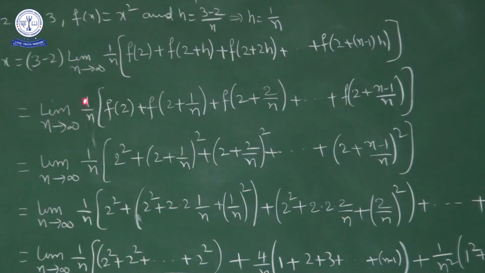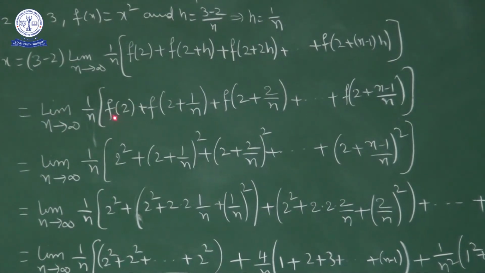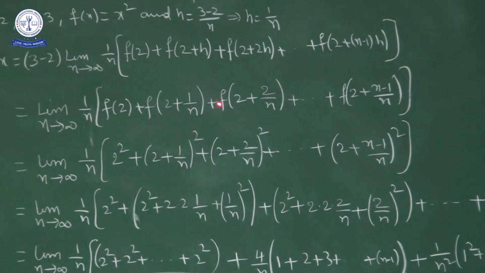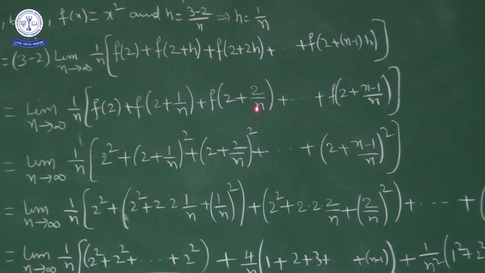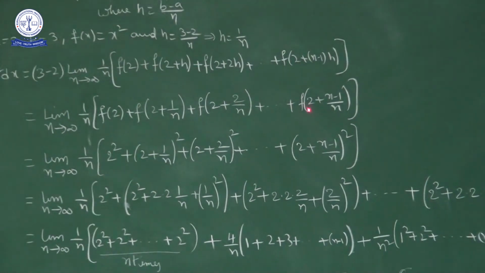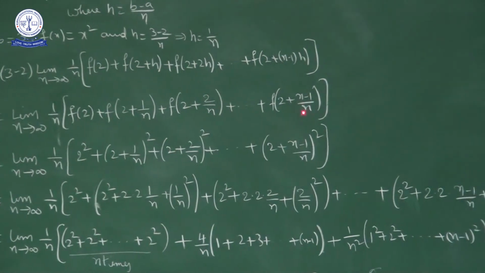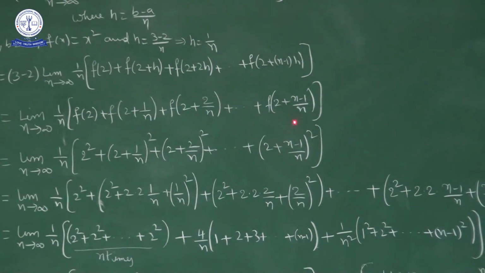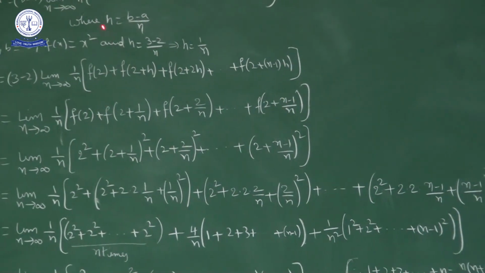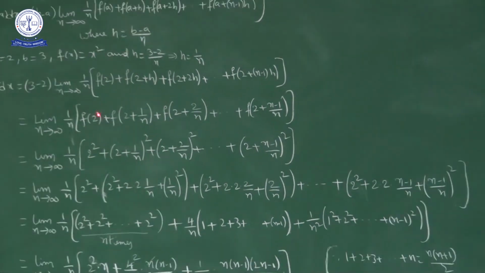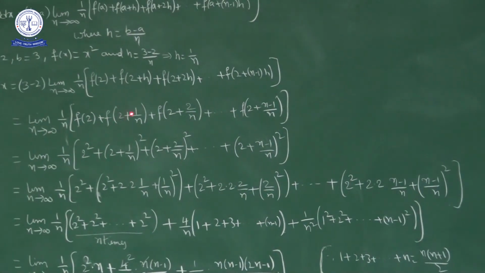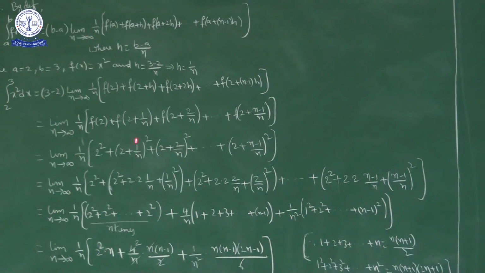So limit n approaches infinity 1 by n into f of 2 plus f of 2 plus 1 by n plus f of 2 plus 2 by n plus and so on up to f of 2 plus n minus 1 by n. Now what is f of x here? The function is x square. So f of 2 is 2 square. f of 2 plus 1 by n is 2 plus 1 by n whole square.